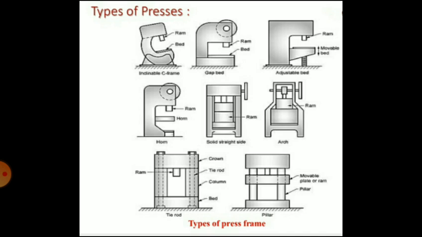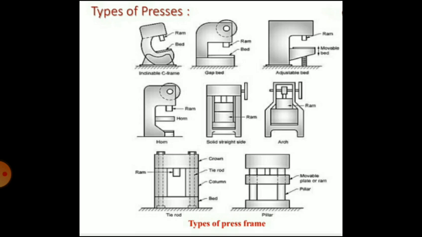You can see in diagram number 6 an arch type press. In an arch press, the upper part is narrow as compared to the lower part. Straight side presses, diagram number 5, are more rigid and strong than the arch presses, since the heavy loads are taken up in a vertical direction by the massive side frame.